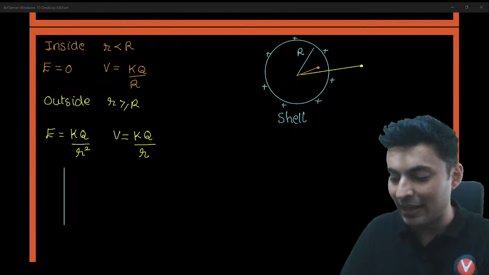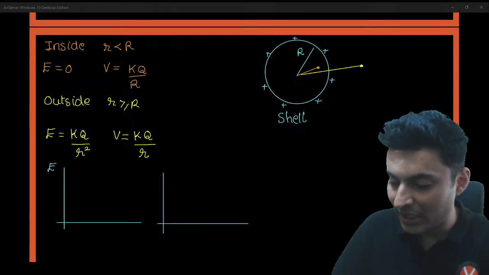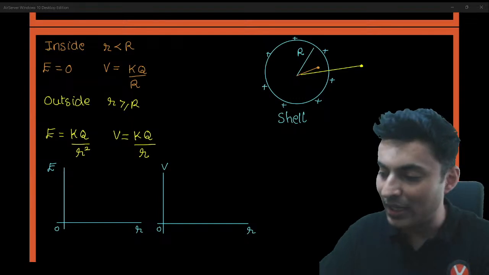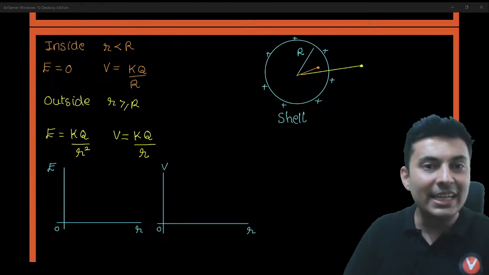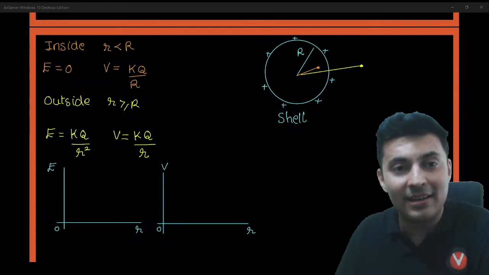So now let's try to actually draw the graph. Let's try to draw the graph of both the potential and the field, versus r. How will this graph look like? See, for field it is 0 while you are inside, and as soon as you go outside it becomes 1 by r square.